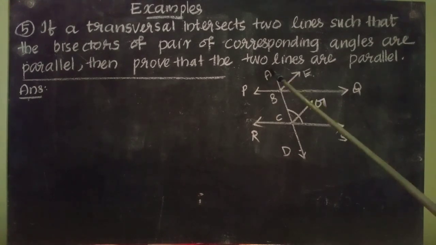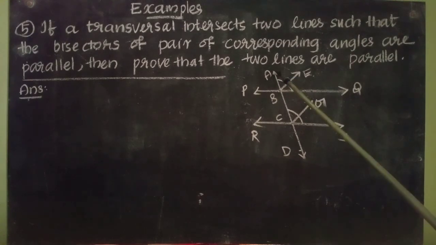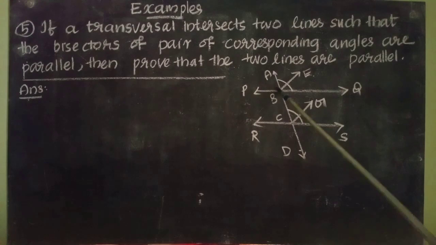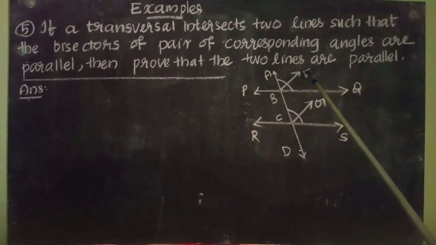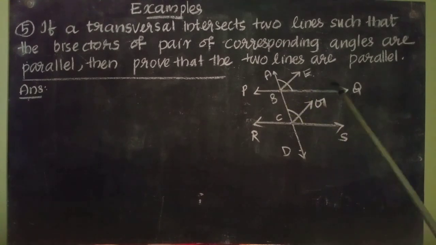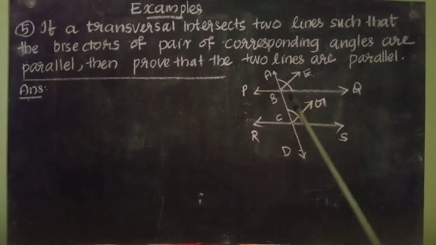So this angle ABQ is the double of these two angles. That is double of angle ABE or double of angle EBQ. So let us write it.